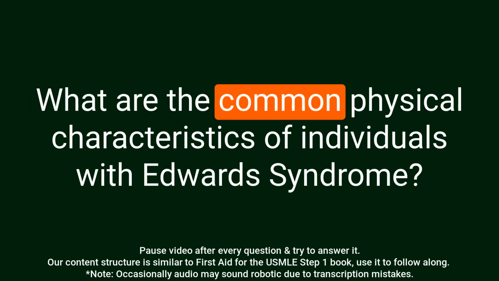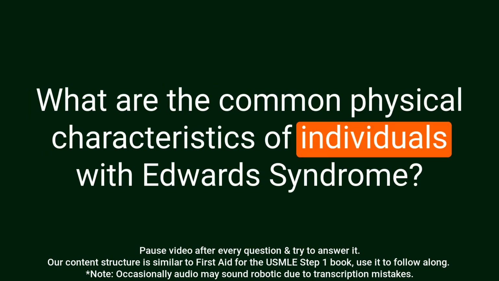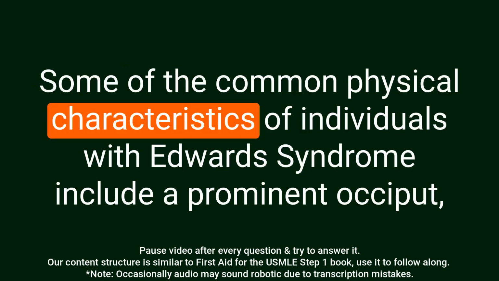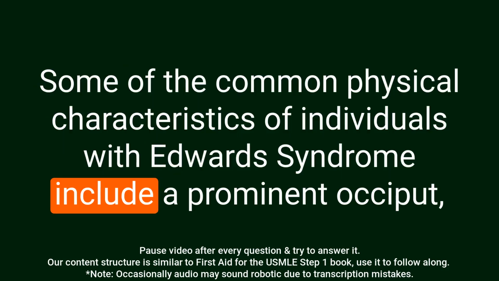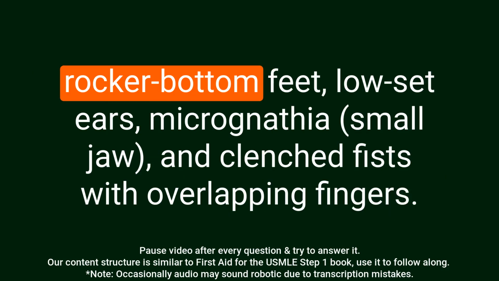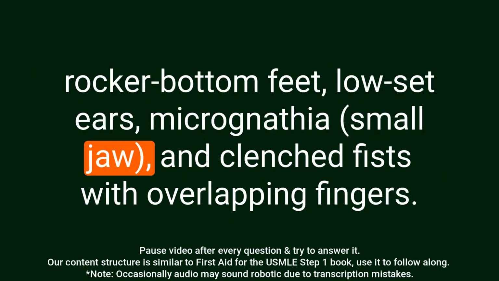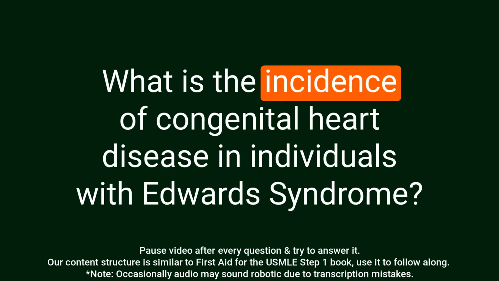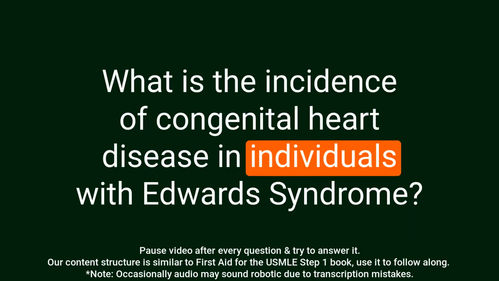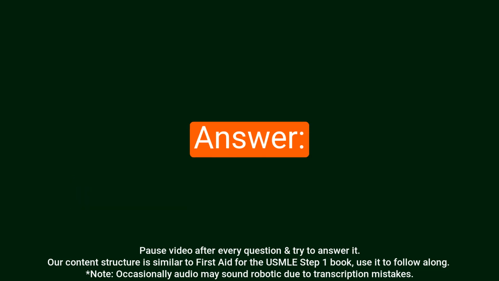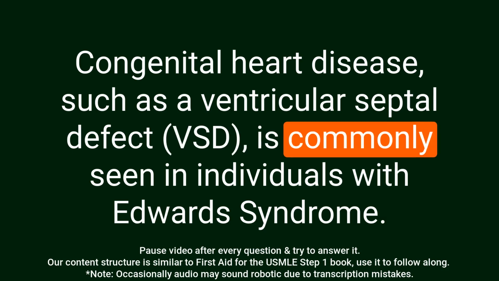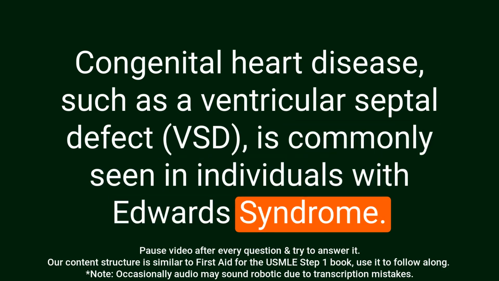Question: What are the common physical characteristics of individuals with Edwards syndrome? Answer: Some of the common physical characteristics of individuals with Edwards syndrome include a prominent occiput, rocker bottom feet, low set ears, micrognathia, and clenched fists with overlapping fingers. Question: What is the incidence of congenital heart disease in individuals with Edwards syndrome? Answer: Congenital heart disease, such as a ventricular septal defect, is commonly seen in individuals with Edwards syndrome.